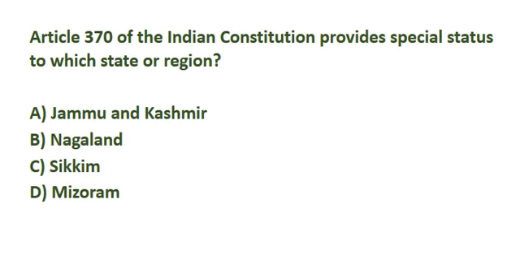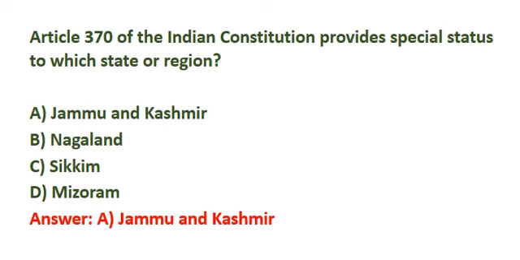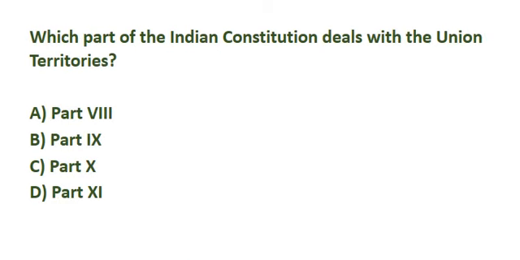Article 370 of the Indian Constitution provide special status to which state or region? Correct answer is option A, Jammu and Kashmir. Which part of the Indian Constitution deals with the Union territories? Correct answer is option A, part 8.